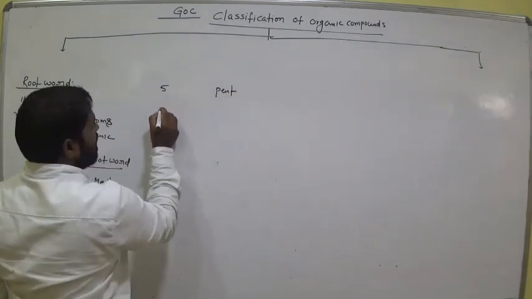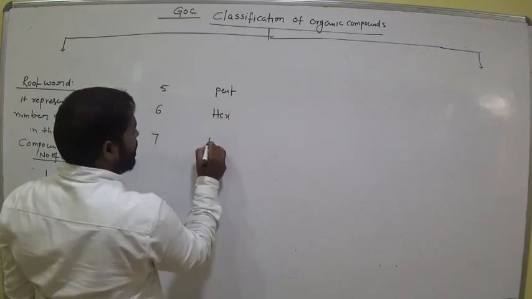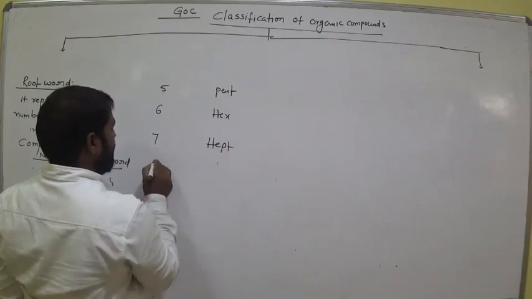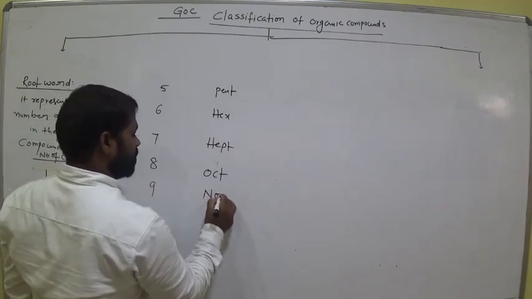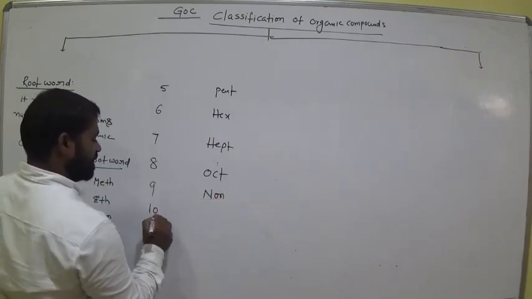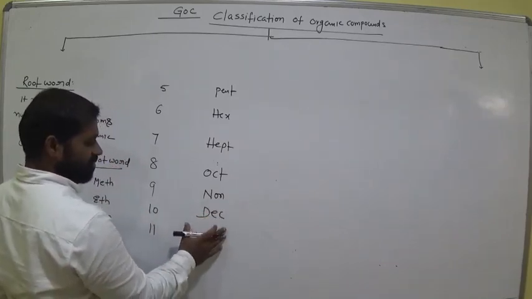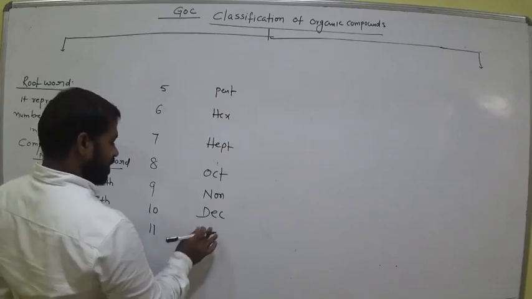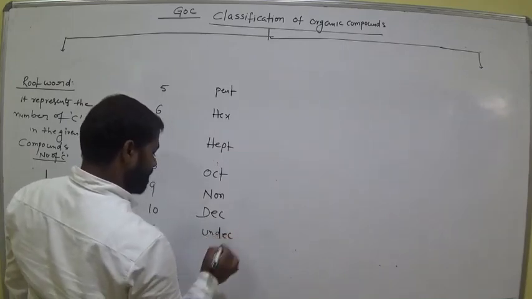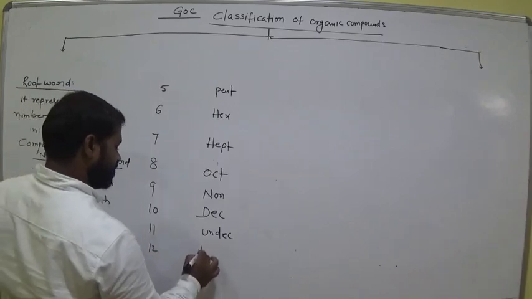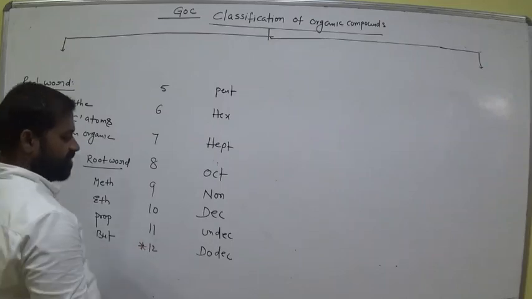Six carbons in the compound, hex. Seven carbons, hept. Eight carbons, oct. Nine carbons, non. And ten carbons in the compound, dec. Mostly up to 10 is enough. Remember this, up to 10 carbons. Eleven carbons, undec. Twelve carbons, dodec. This one is also important.